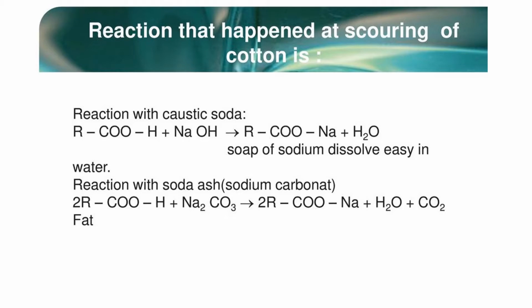There are various types of scouring agents. Normally we use alkaline scouring, which is also called aqueous scouring. In aqueous scouring we use either caustic soda or soda ash. The fat that reacts with caustic soda or soda ash is converted into sodium soap that dissolves easily when we wash the fabric.